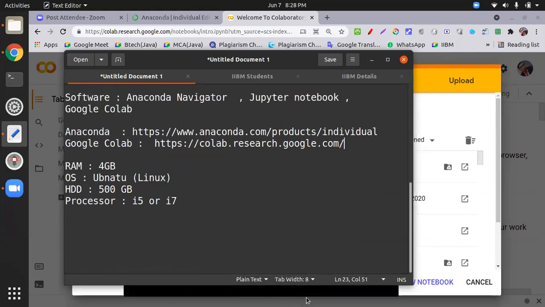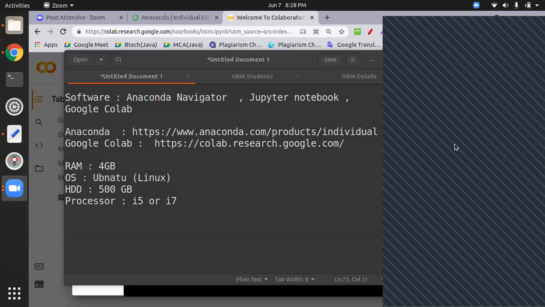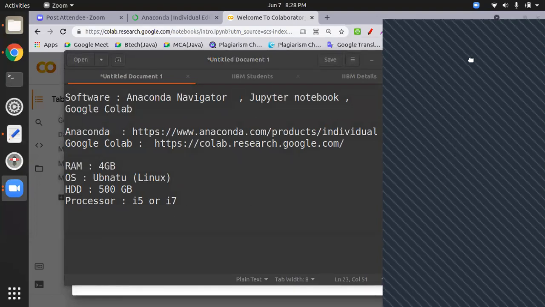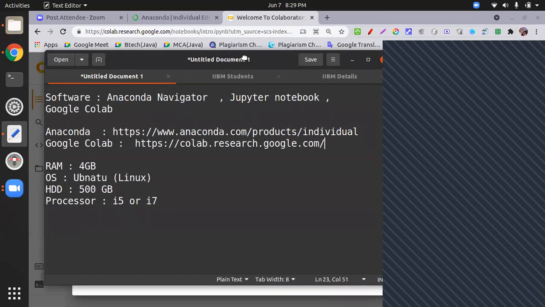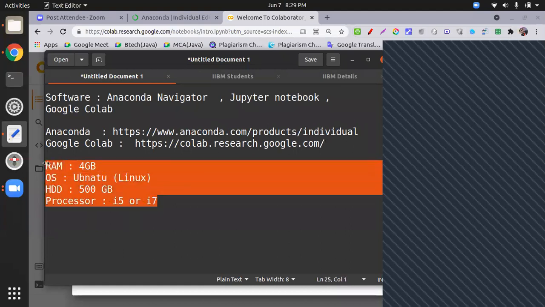Any query from participants? Yes, Harika. I wanted to know if Google Colab is an alternative for Anaconda. Yes, it's an alternative to what you have installed in your laptop. It's an Anaconda alternative. Okay, thank you.